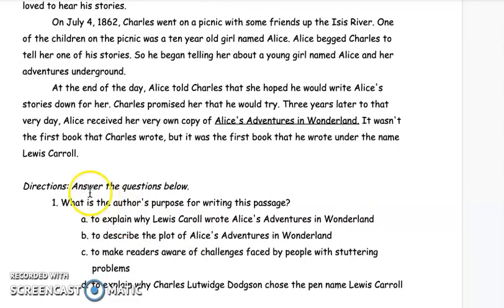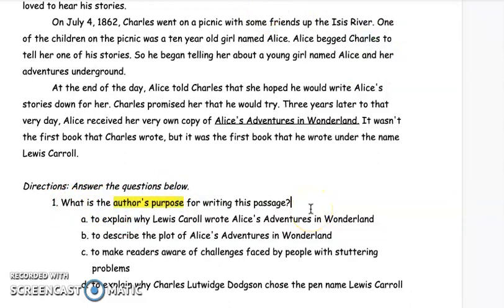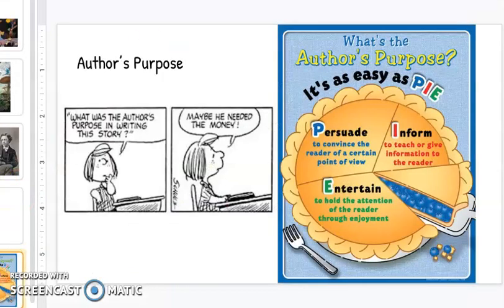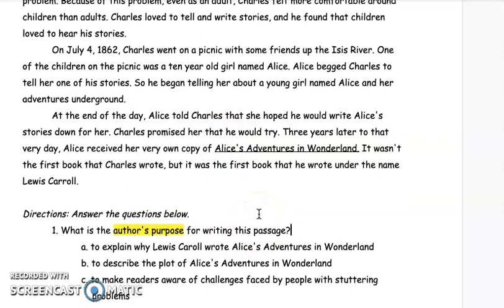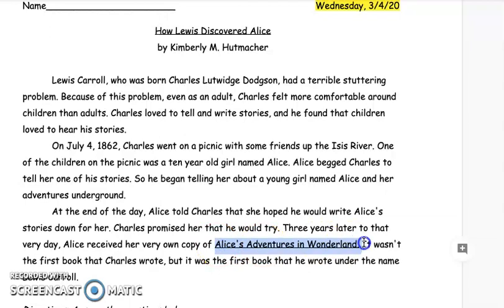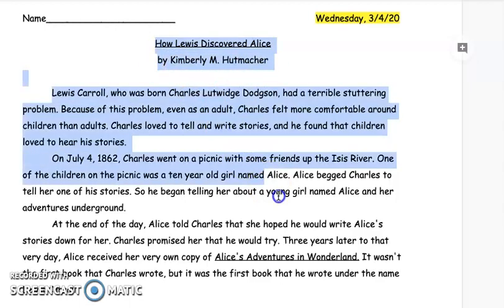Number 1, what is the author's purpose for writing this? So this goes all the way back to first semester when we talked about author's purpose. Basically, why did the author write this? And I don't want you to get confused here. It's not asking why did Lewis Carroll write Alice in Wonderland, but it's asking why did Kimberly M. Hutmacher write this informative passage called How Lewis Discovered Alice. So why did Miss Kimberly write all of these paragraphs?